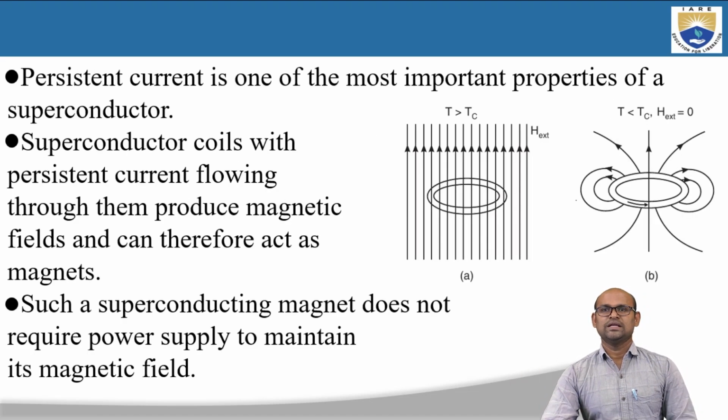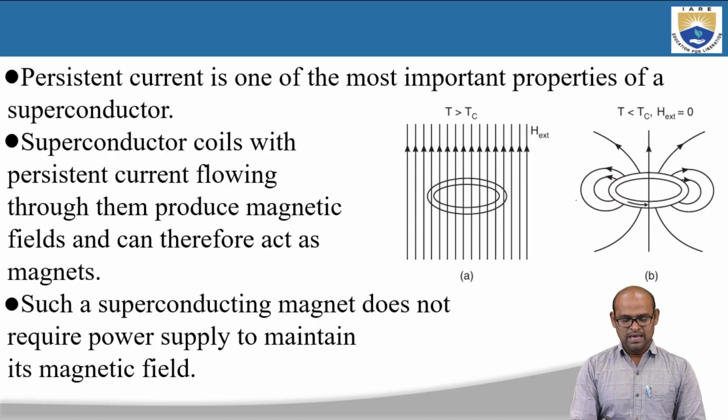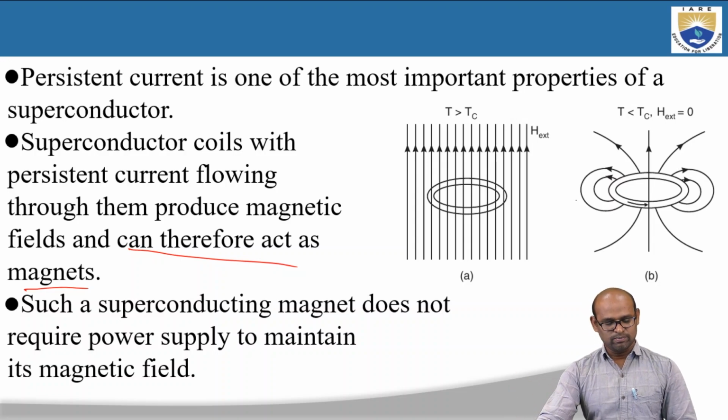So persistent current is one of the most important properties of a superconductor. Superconductor coils with persistent current flowing through them produce magnetic fields and can therefore act as magnets. Once the current is introduced in the superconductor, this current will flow for 1 lakh years, and a current carrying conductor can generate a magnetic field, and you can use this superconducting ring as a magnet.